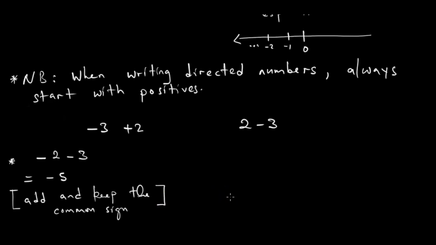Okay. Then kana iri imwe situation, for example, kana esa ari ma-positives, takazviita from grade 0 to grade 7, form 1 to form 4. So I don't have to explain anything there. So that is the important part. Kana esa ari ma-negatives, you just have to add and keep the common sign.